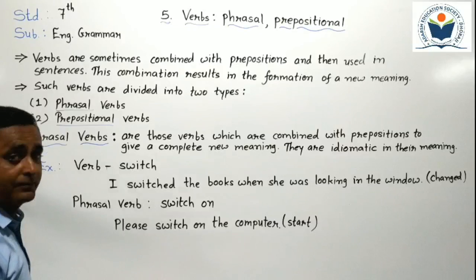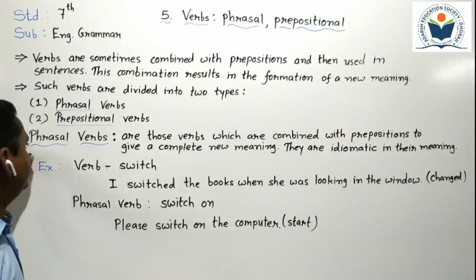Phrasal verbs, as we call them, we have to understand about them.